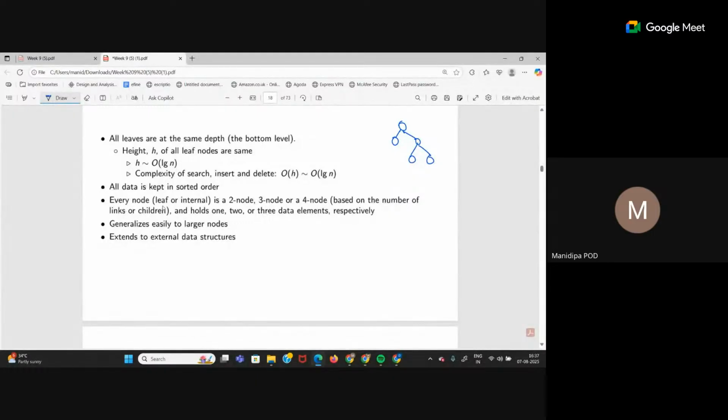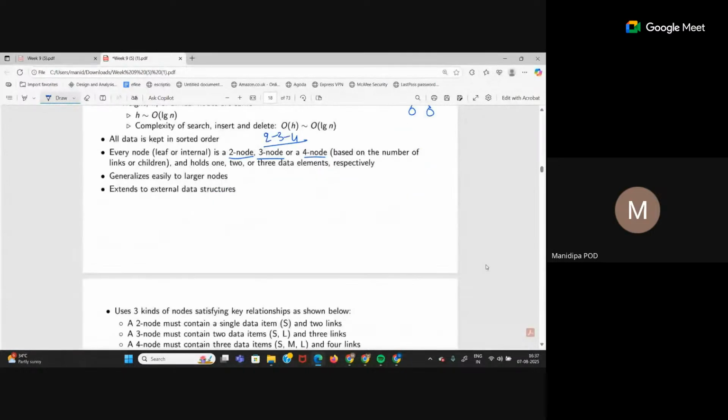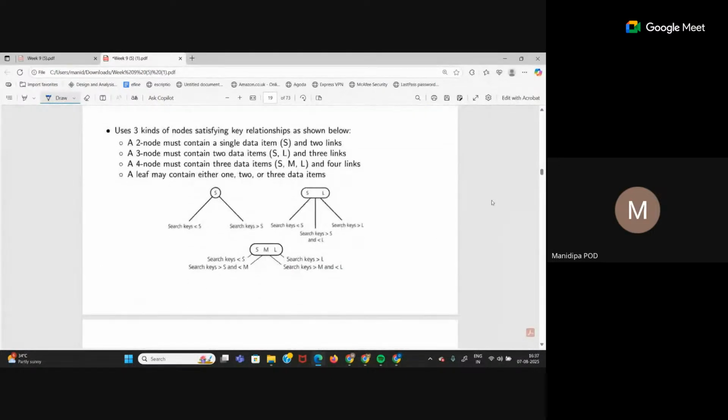So every node in a 2, 3, 4 tree. This is the new type of tree we are going to learn, the 2, 3, 4 tree, where every node, leaf or internal, is a 2 node or a 3 node or a 4 node based on the number of links or children. So instead of doing all this theoretically, let's see an example. These are the types of nodes present in my 2, 3, 4 tree.